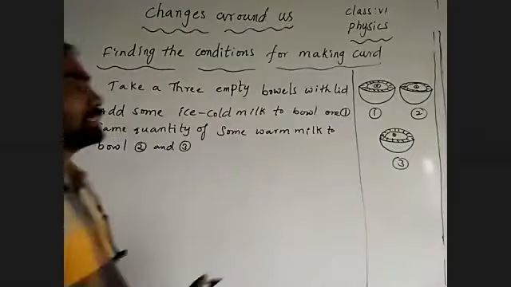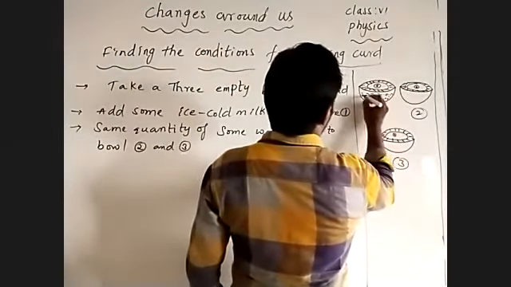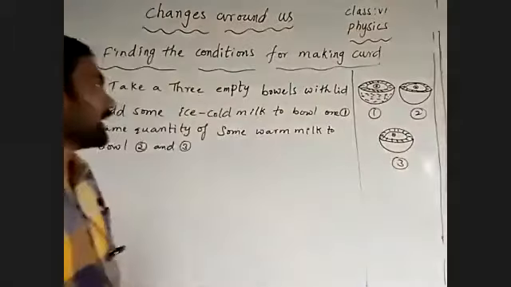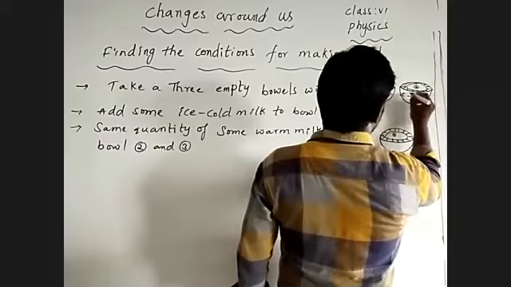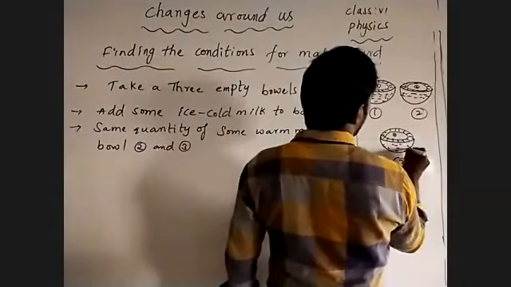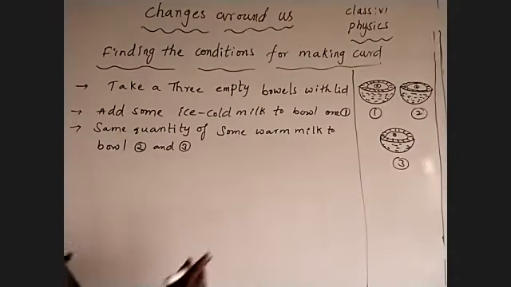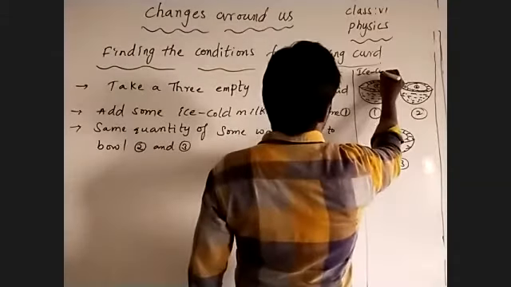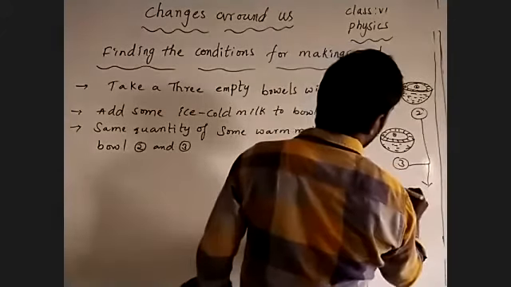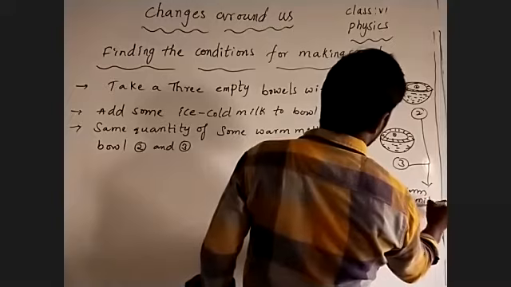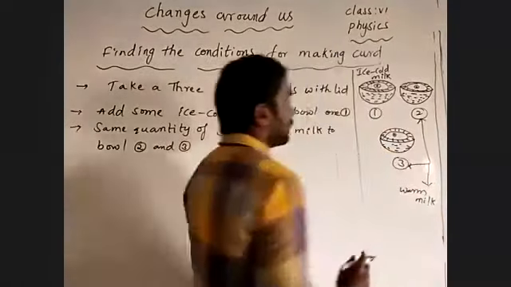Okay? In the first bowl, we are using ice cold milk. In the second bowl, the same quantity, and in the third bowl also the same quantity, we are adding somewhat warm milk. This is ice cold milk, and these two are warm milk. 2 and 3 are warm milk.